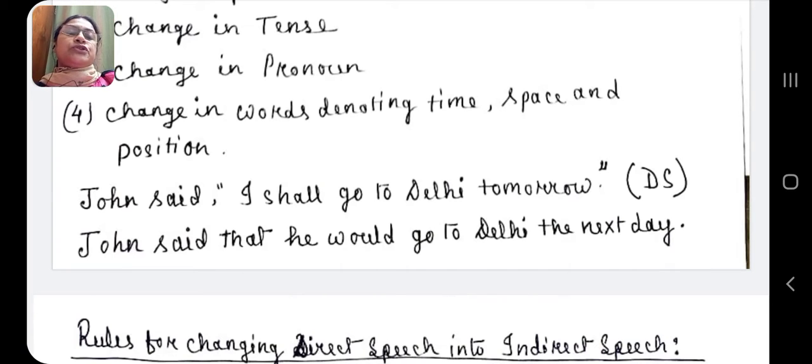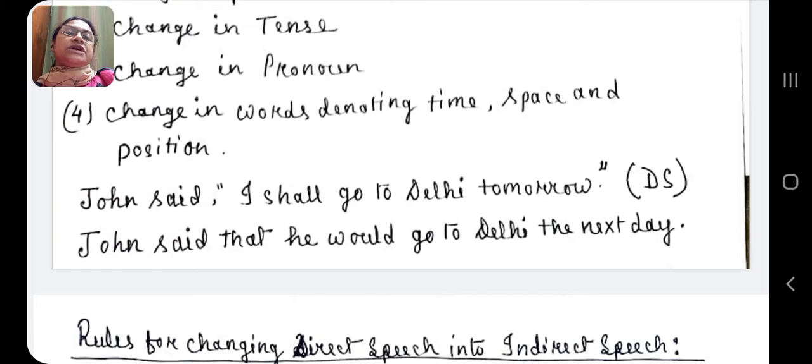First, we have to withdraw the inverted commas. Here, the reporting verb is in past tense, said. And to withdraw the inverted commas, we have to insert "that". So that is done: John said that I shall go to Delhi tomorrow. I is the pronoun which will be changed to the pronoun he for John. John is the speaker and I here refers to John, and for that the pronoun will be changed to he.